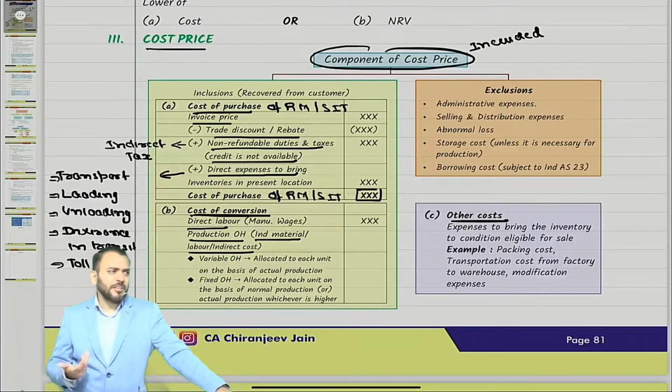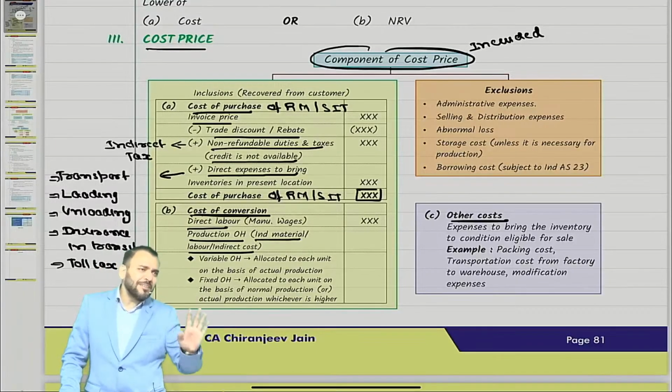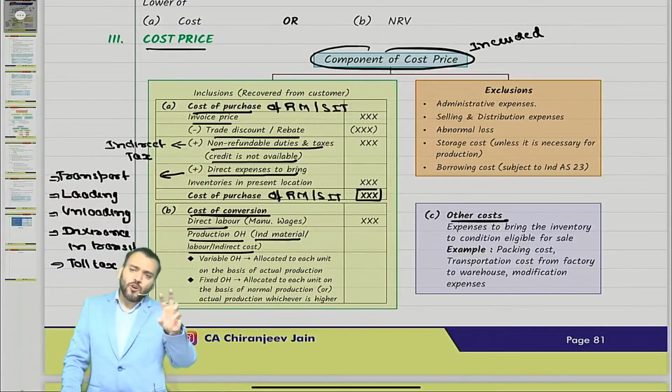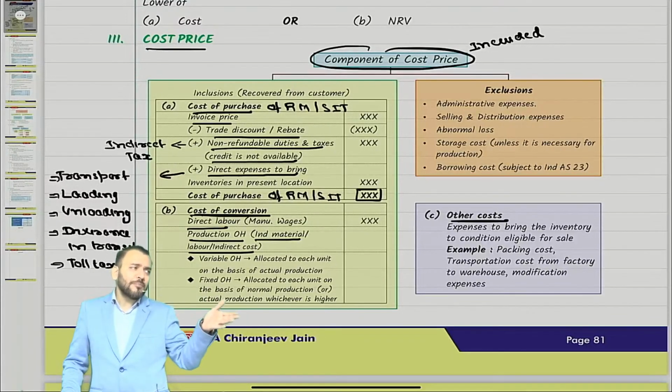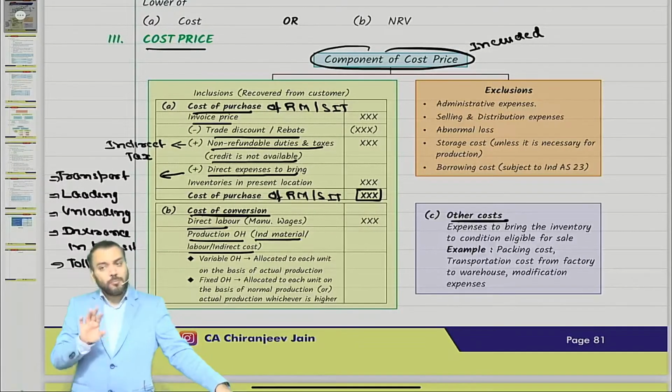No, normal loss will come here also. Why not? Same concept. Means the component is same. Component of cost price will remain same. There also you have done direct material, direct labor, direct expense, indirect material, indirect labor, indirect expense. Same thing we are discussing here. So more or less the component is same.